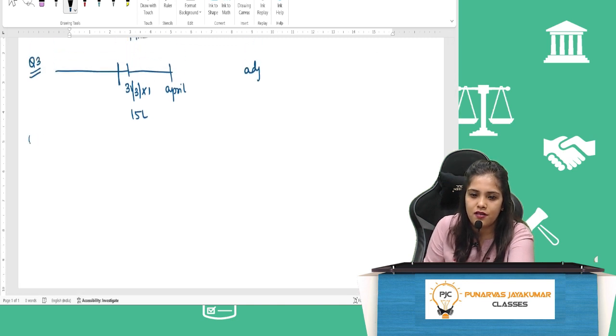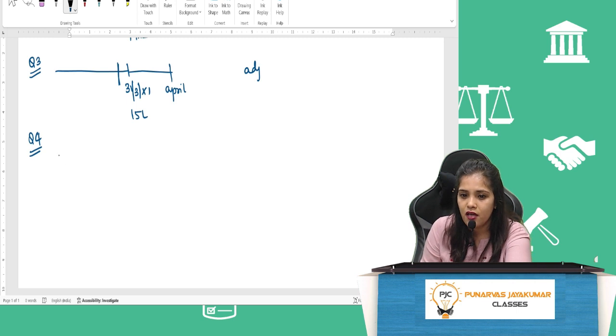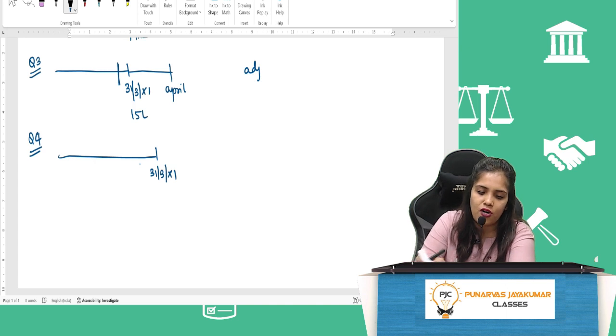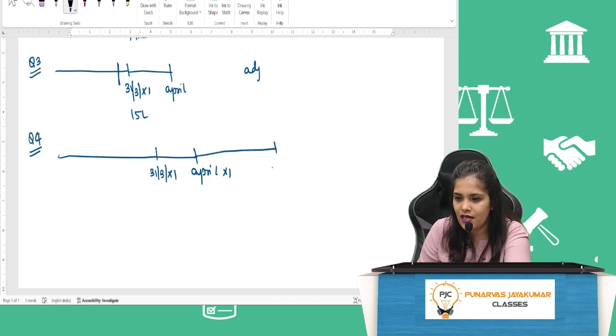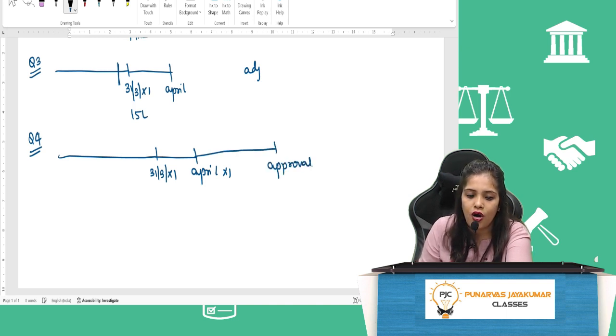Okay. Question number 4. In preparing financial statements of R Limited for the year ended 31st March X1, you come across the following information. State with reason how will you deal with it. The company has invested 100 lakhs in April X1 before approving the financial statements, here the approval is happening later, by the board of directors in acquisition of another company doing similar business.